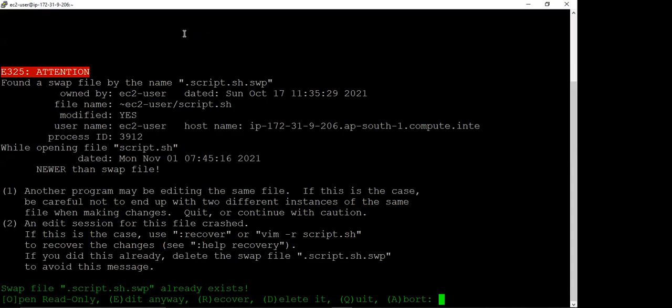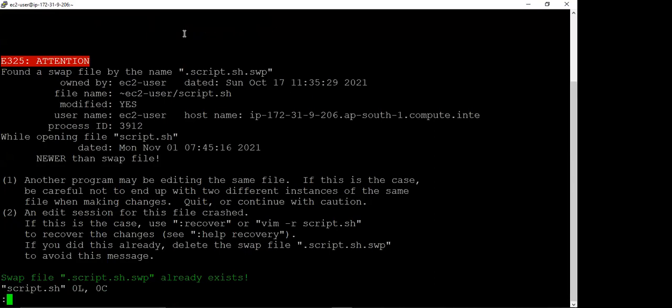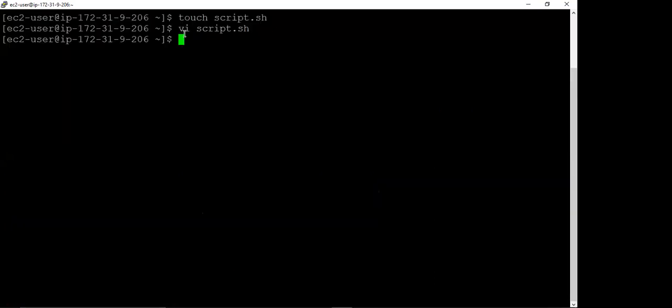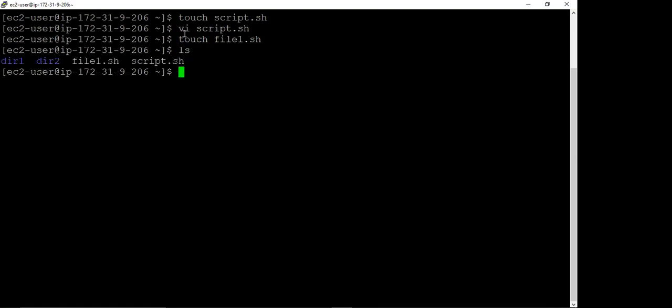I think some error is there. That file already existed, and it is facing some error. So let us make a new file. Suppose we have file1.sh. Then vi file1.sh.